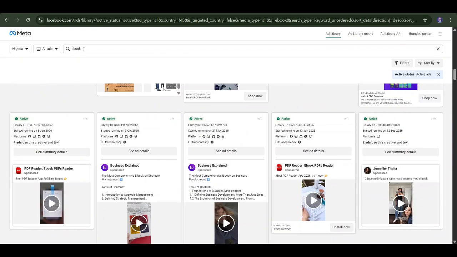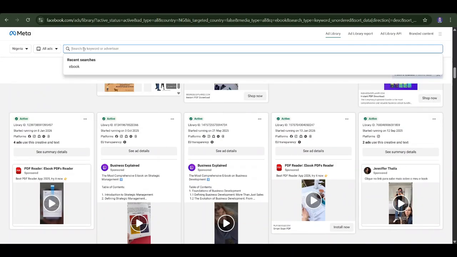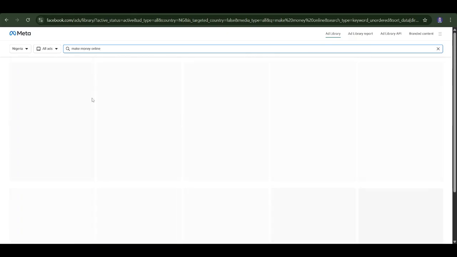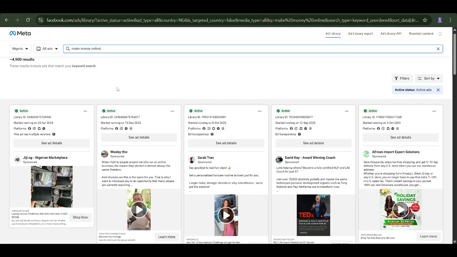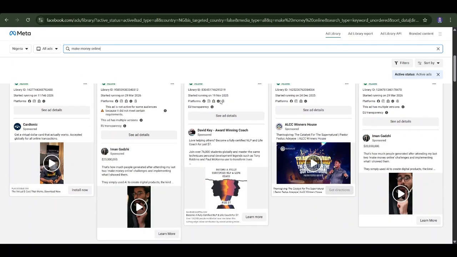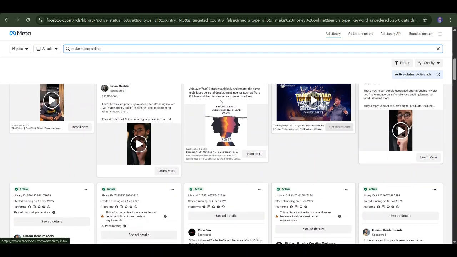If you type ebook, let me search another thing. Let's say make money online. The beauty about this is that people are running ads hard. That means they are really making money with that keyword, with that product they are selling here. So these are ads that people are running on Facebook, on Meta cross-platform, maybe Facebook, Instagram, Threads, and other networks that are under the Meta company. So these are ads that you can find product ideas from that you can start selling immediately.